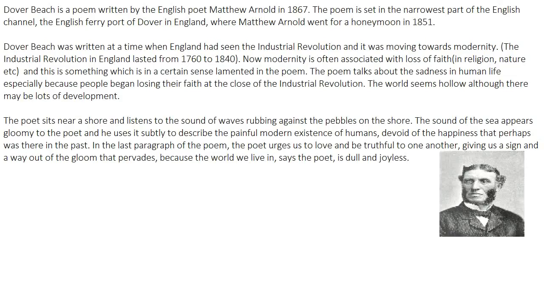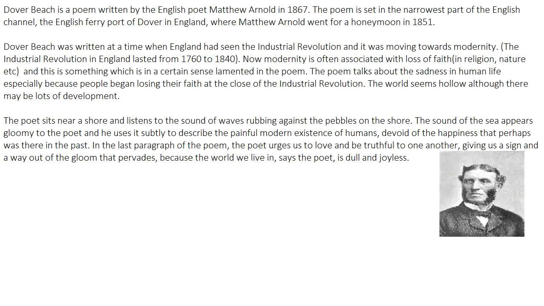In the last paragraph of the poem, the poet urges us to love and be truthful to one another. When the poem ends, the poet says that the modern world is only chaotic. The modern world is not happy. So let's decide to be truthful to one another. Let's begin to love each other. The poet says to his wife, let's be true to each other in this world which is full of gloom, sadness, and which is fake, very artificial.